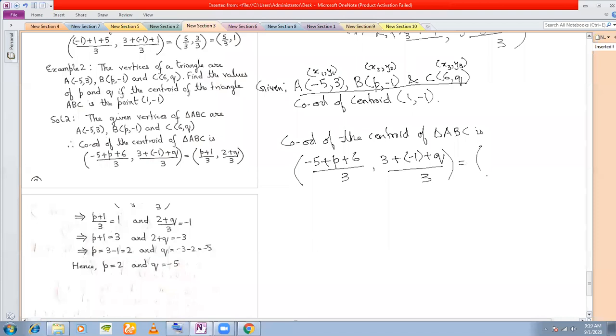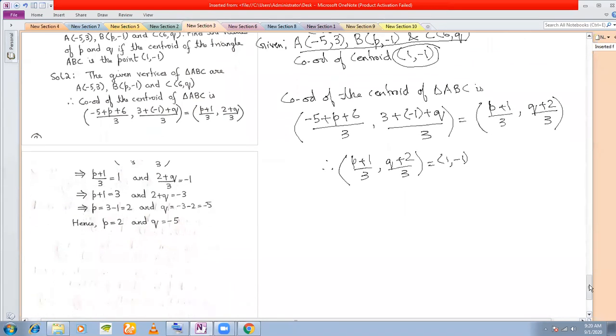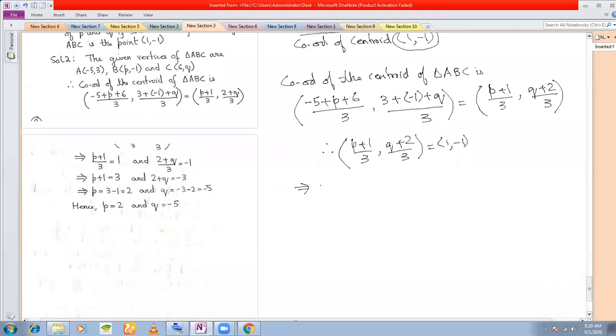Simplify this, and you get (p + 1) by 3, and here you get (q + 2) by 3. So you get the coordinates of the centroid in terms of p and q. But what are the coordinates of the centroid given here? (1, -1). Therefore (p + 1) by 3, (q + 2) by 3 must be equal to (1, -1). And now you get two equations from which you can solve for p and q.